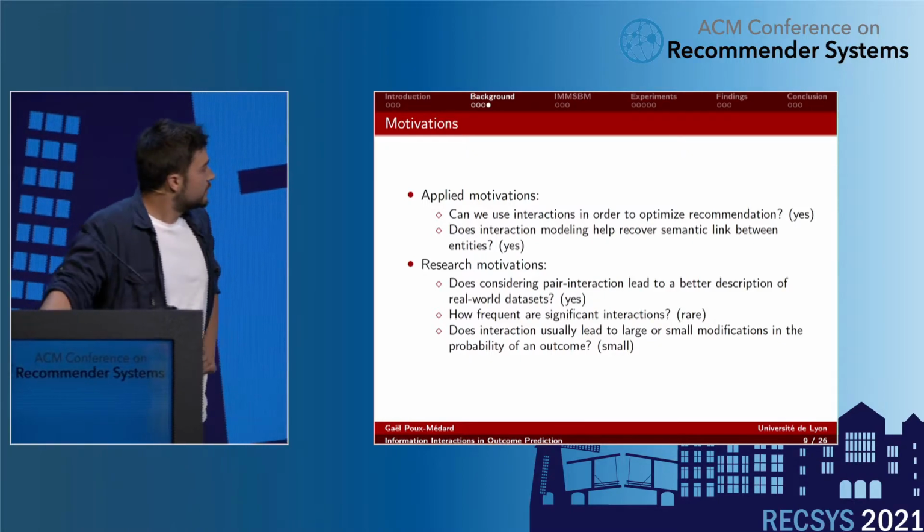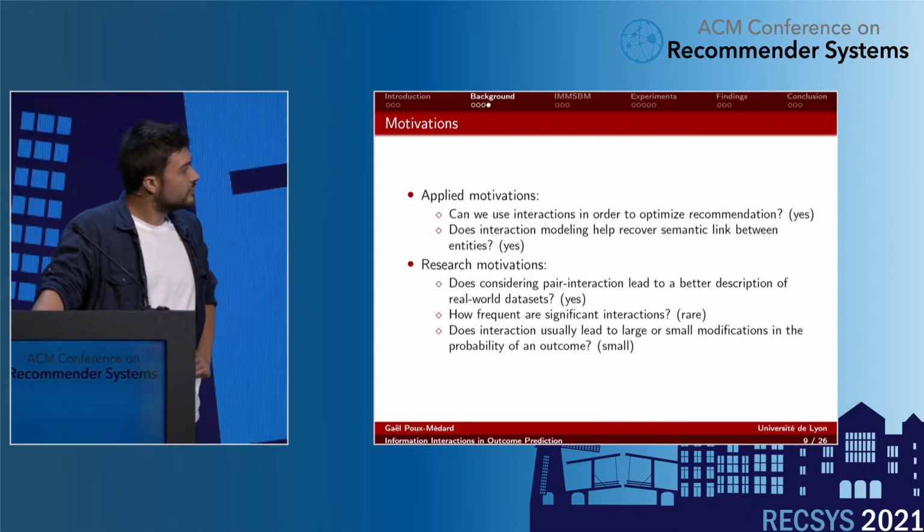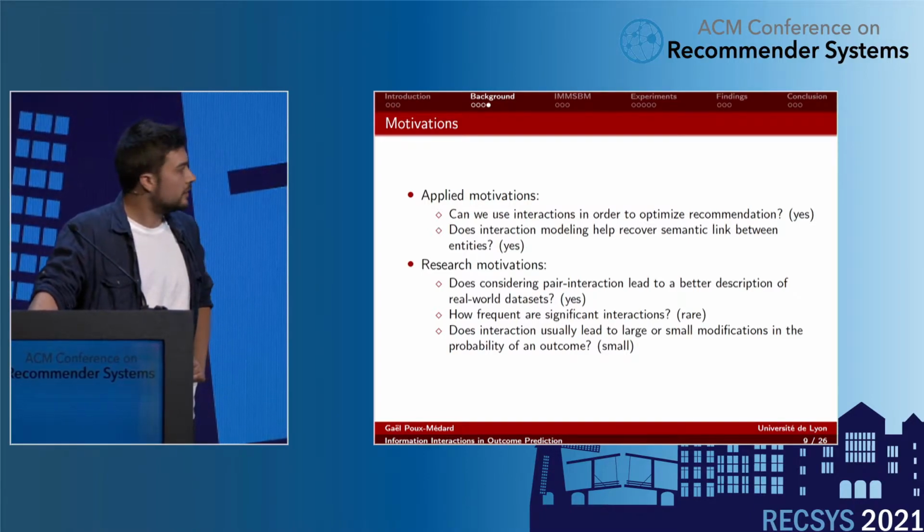Our motivations are applied, so those are the questions we want to answer. Can we use interactions in order to optimize recommendations? Yes, we can, and I will show you the numbers later. Does interaction modeling help recover semantic links between entities? Yes, it does.